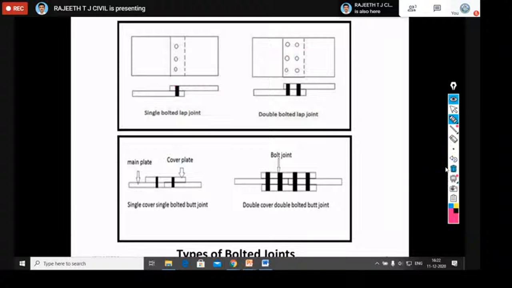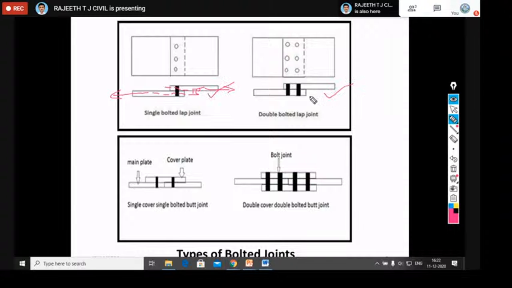While transferring, the line of action of this force in the top plate and the bottom plate are at a distance, which we call eccentricity. Therefore this connection will produce eccentricity.